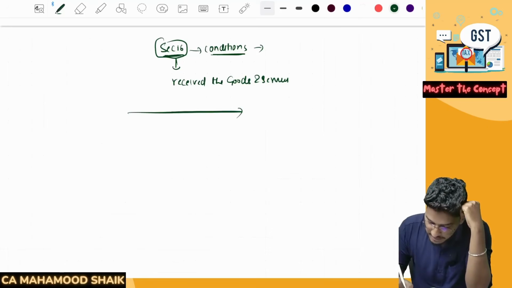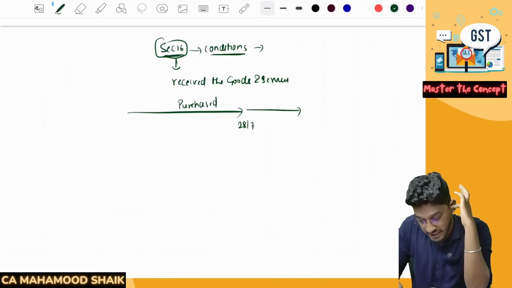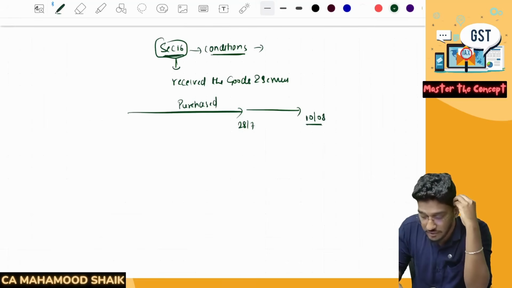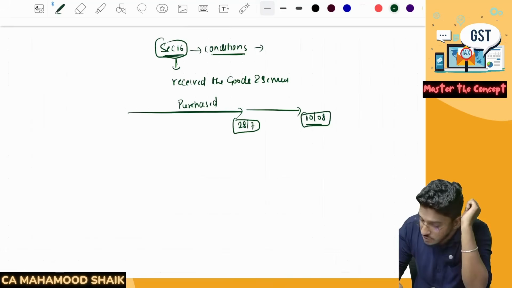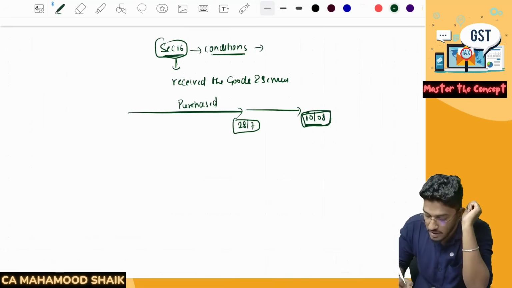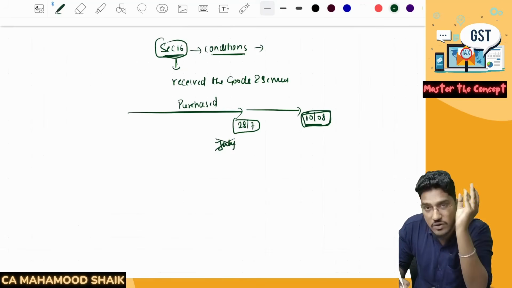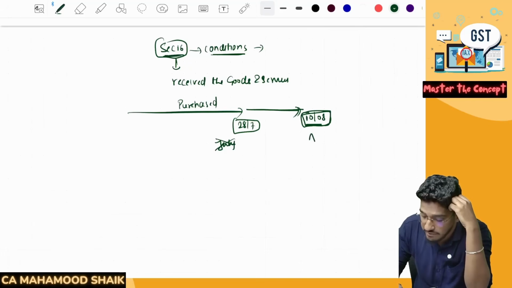Say for example, you purchased some goods on 28th of July. But those goods are received by you on 10th of August. Say for example, you got the invoice, you made the payment also on 28th of July, but you received the goods on 10th of August. So as per section number 16, you can claim the ITC only when you have received. For the month of July, when you are filing the return for the month of July, you can't claim the ITC because you did not receive it. Since you received it on 10th of August, in the month of August, when you are filing the return for the month of August, then you can claim the input tax credit.